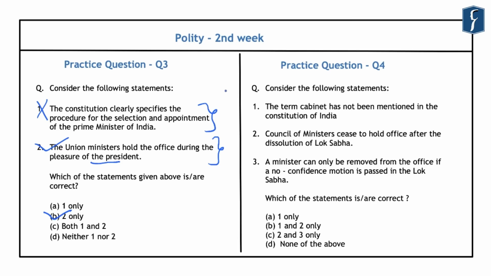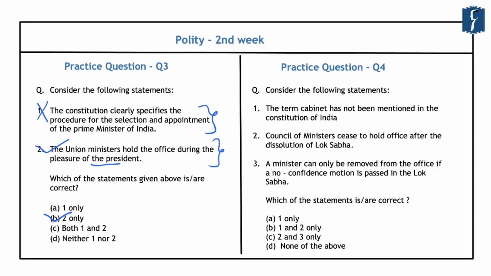So after this, let's take up this fourth practice question now. Now this fourth question reads: consider the following statements. The first statement is that the term cabinet has not been mentioned in the Constitution of India. Second is that the Council of Ministers ceases to hold office after the dissolution of Lok Sabha. And the third statement is that a minister can only be removed from office if a no confidence motion is passed in the Lok Sabha. Which of the statements given above are correct?